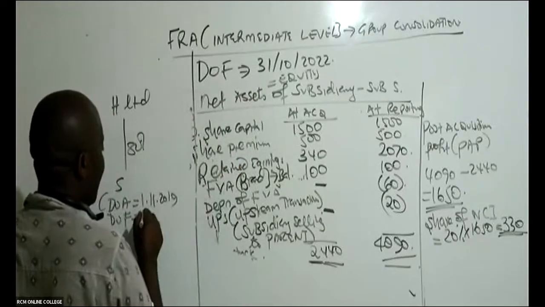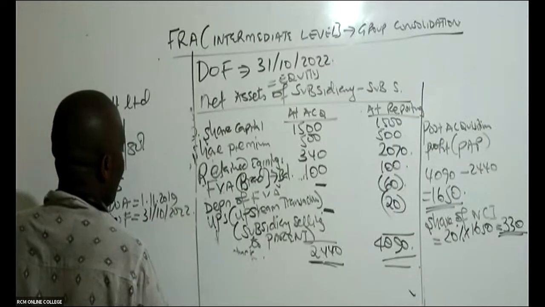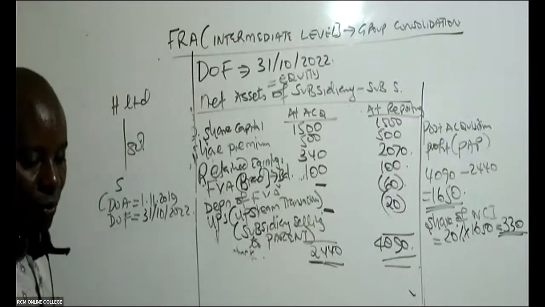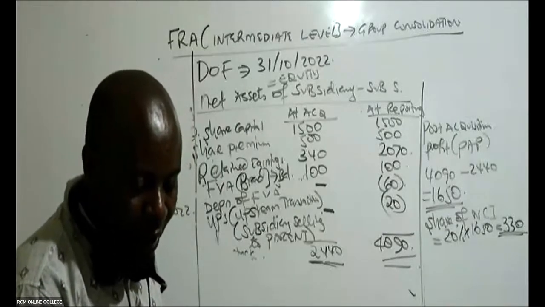But the date of the financial statements, Ruben, is this one. The financial statements given there are going up to 31st October 2022. So, if you count here, the date of the financial statements will be found here.